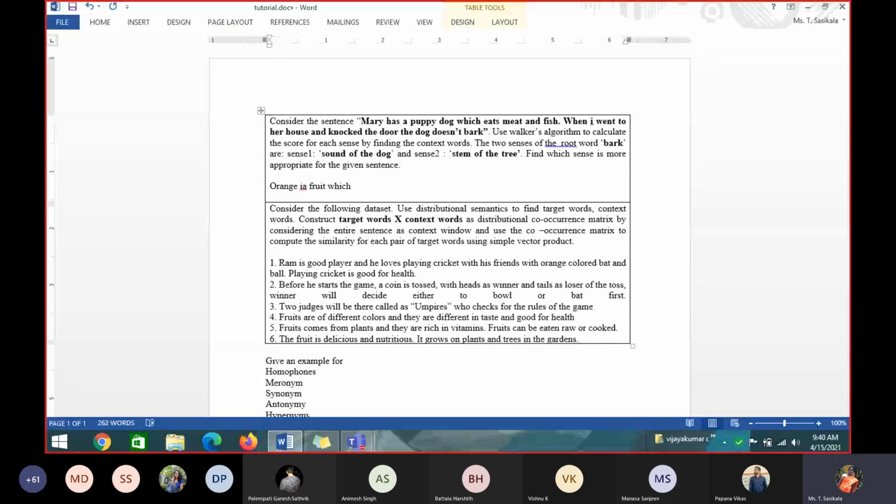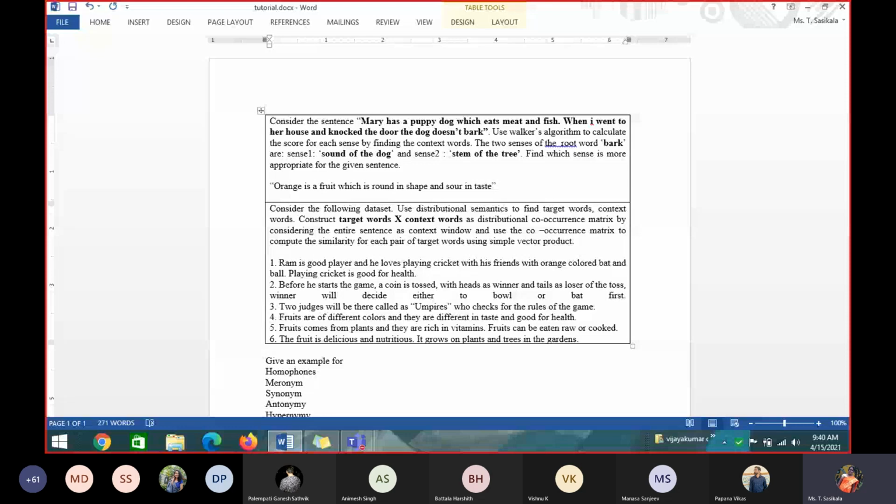Orange is a fruit which is round in shape and sour in taste. This is the second question sentence. So for this sentence you have to identify the context word where the root word is. They will give the root word orange, or if the root word is not given, can you identify which will be the root word for the sentence they are mainly concentrating on? The multiple meanings, the ambiguity, which is the root word here? The sentence is talking about what?